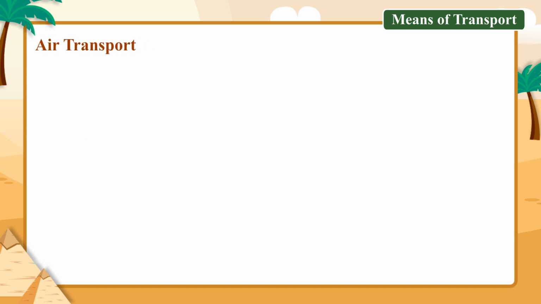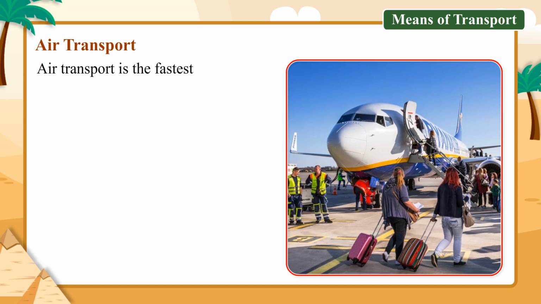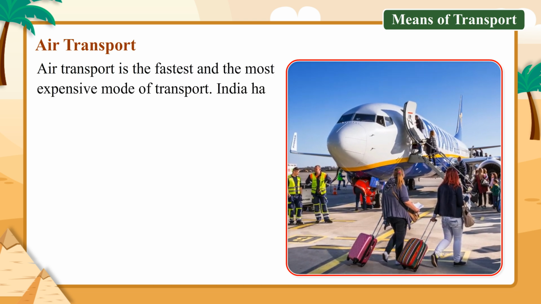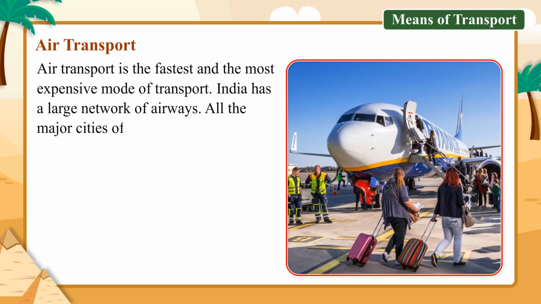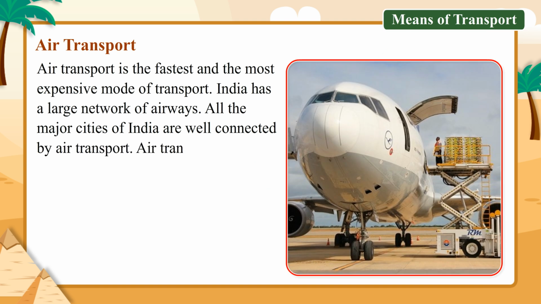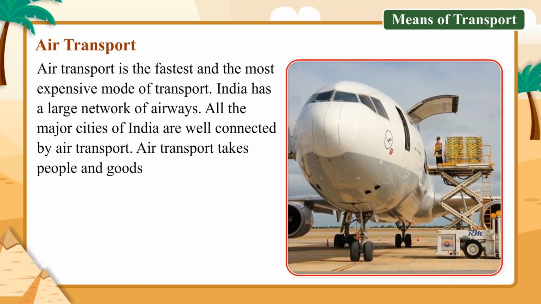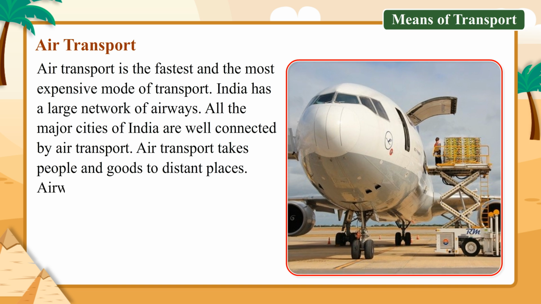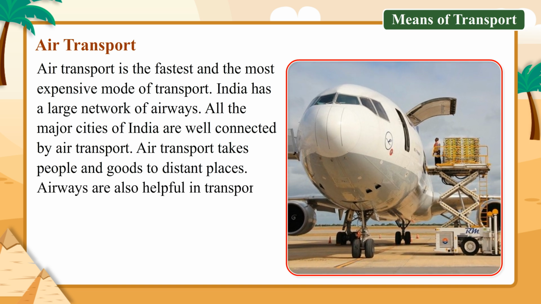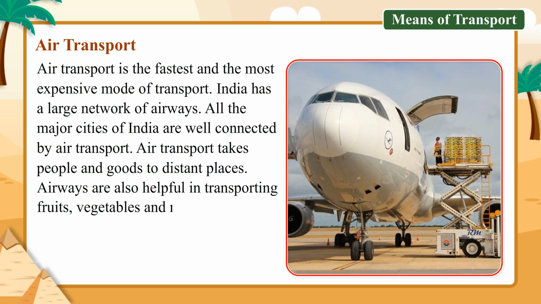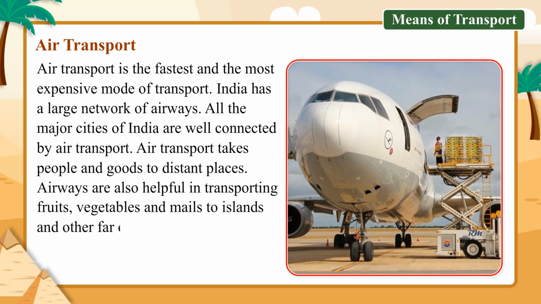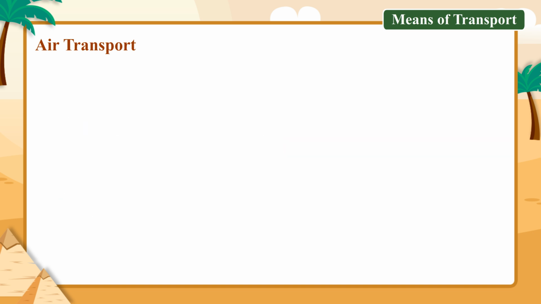Air transport. Air transport is the fastest and the most expensive mode of transport. India has a large network of airways. All the major cities of India are well connected by air transport. Air transport takes people and goods to distant places. Airways are also helpful in transporting fruits, vegetables and mails to islands and other far-off places of India.